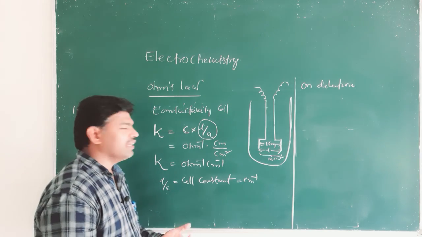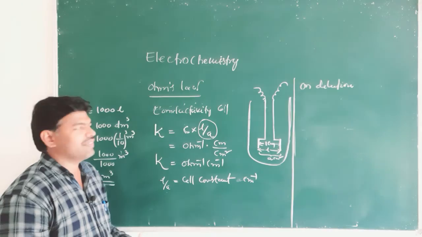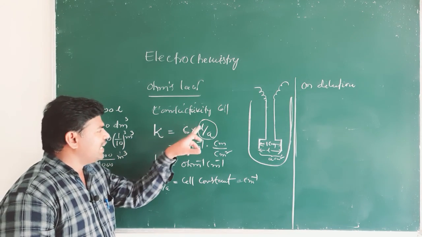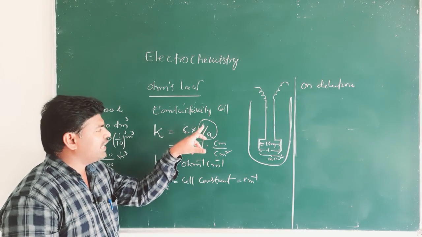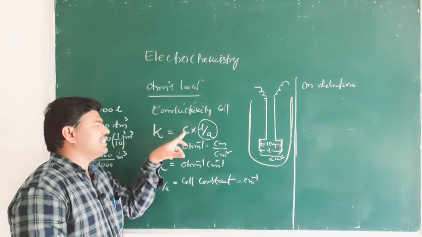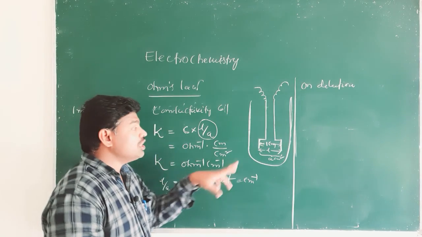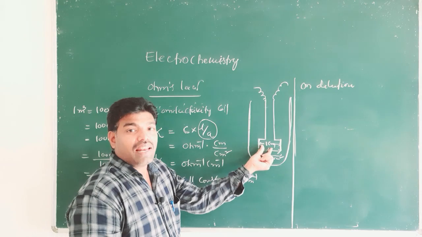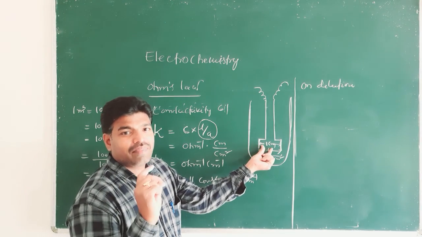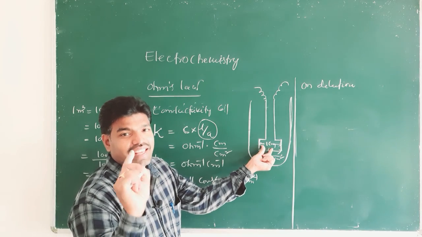We can define another definition for specific conductance: if L equals 1 and A equals 1, then K equals C. That is, specific conductance is the conductance of solution enclosed between two parallel electrodes separated by unit distance and unit cross sectional area.